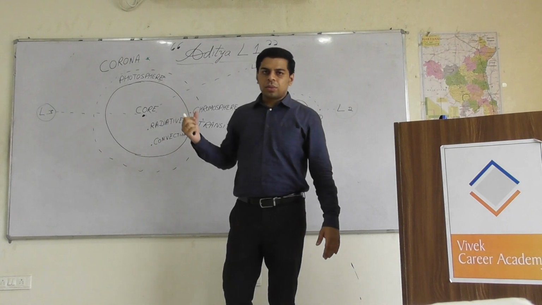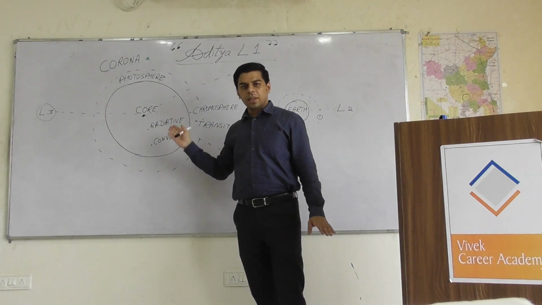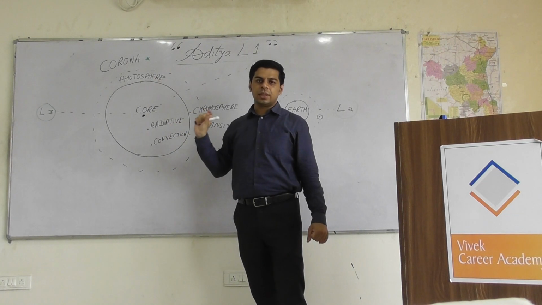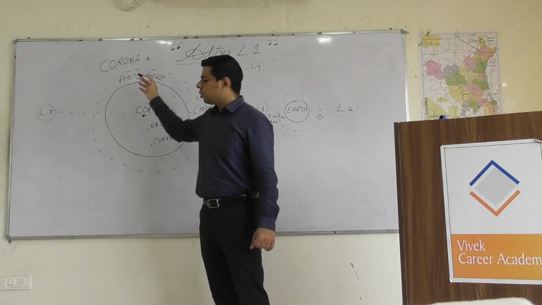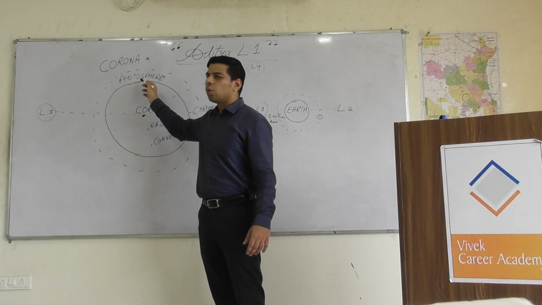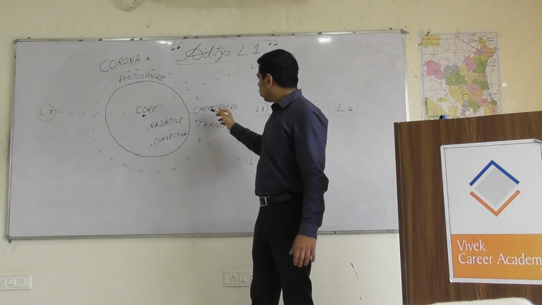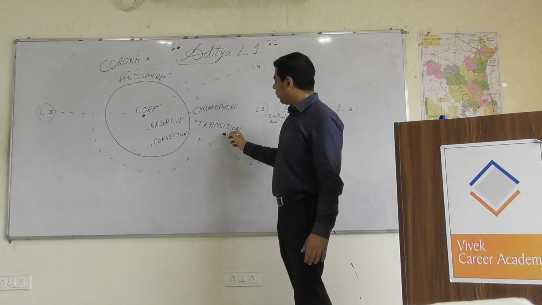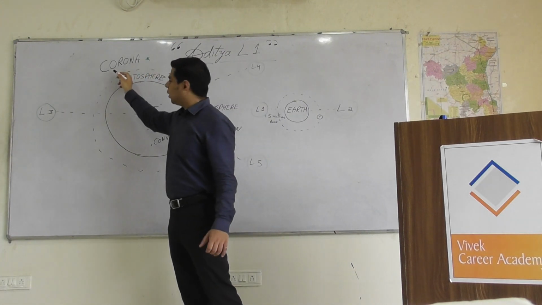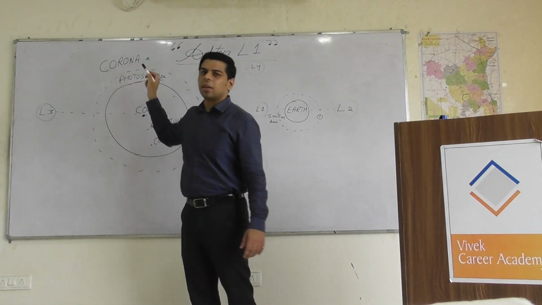There are a couple of zones, like the radiative zone and the convective zone, in the inner layers of the sun. The outer layer is further divided into 4 distinct layers. The visible part of the sun which we see on a daily basis is known as the photosphere. The photosphere is followed by the chromosphere zone, and then we have a transition zone. Finally, the part of the sun which is not quite visible all the time is known as the corona.